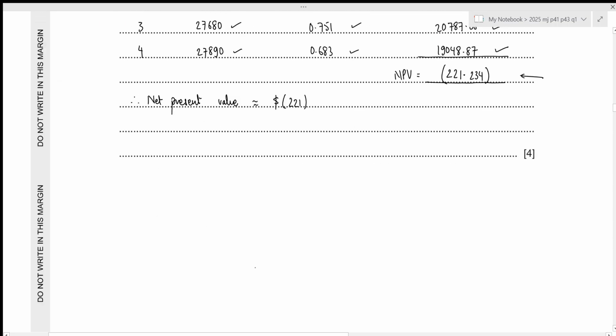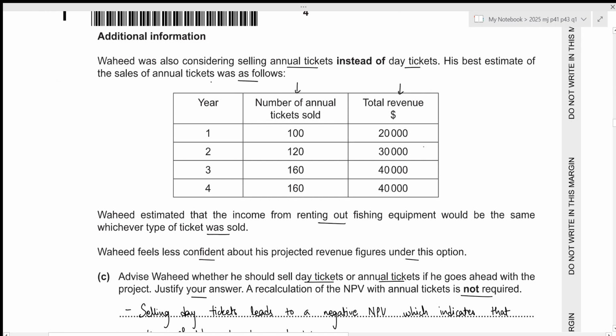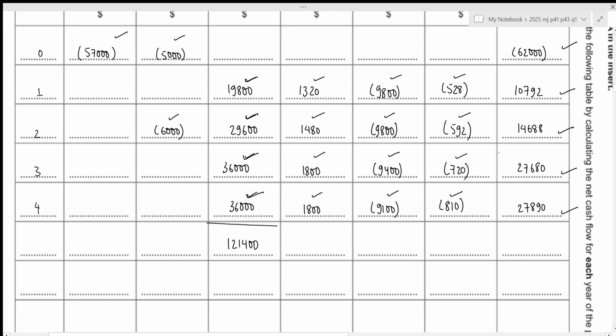Now let's take a look at the revenue from annual tickets. That's 20,000, 30,000, 40,000, and 40,000. Let's figure out the total in this case as well. This results in the value of 130,000. So clearly the revenue from our annual tickets is higher.